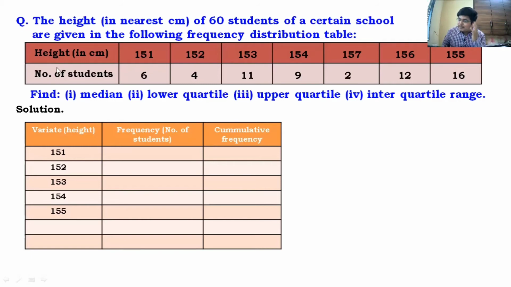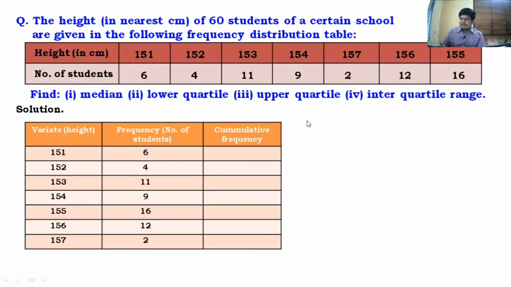And in the exam, you have to be careful. You have to check for ascending order even for ungrouped data. So here 155, 156, 157. And then the frequencies will be adjusted accordingly. So 6, 4, 11, 9, 16. All right. Don't write 2. 16, 12 and 2. And now, guys, coming to cumulative frequency.